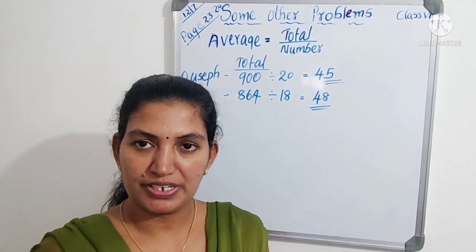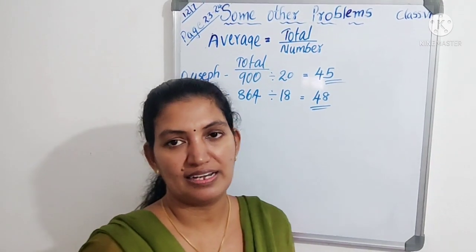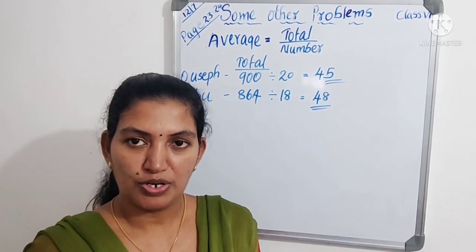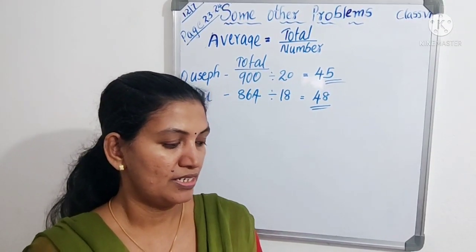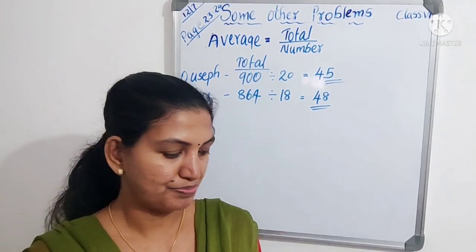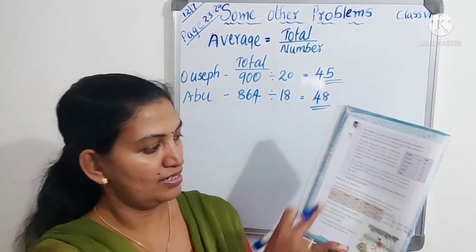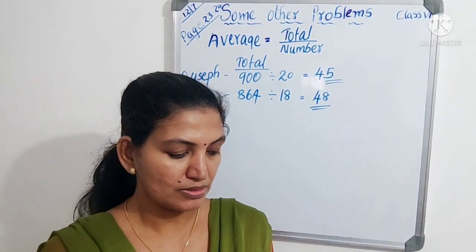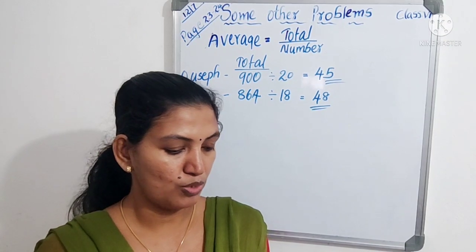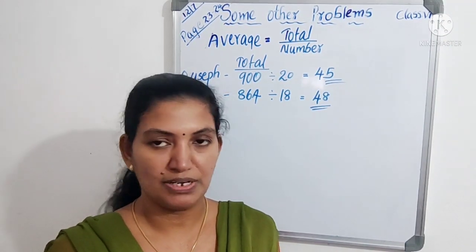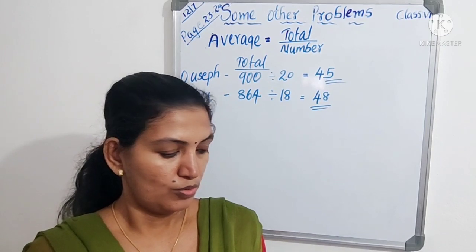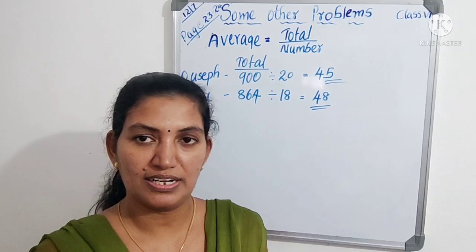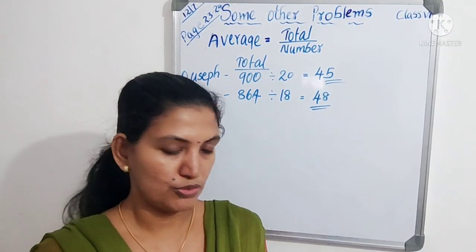Next, one question from your textbook. This model question we did in the last class, compare and decide. All of you remember. So now take page number 22, which is better. Here you can see one table with two farmers, Sausep and Abu. They have coconut trees. Abu has 18 coconut trees and Sausep has 20 coconut trees. Also, the months in which they got the coconuts are given. So we have to find the total and the average of both farms.